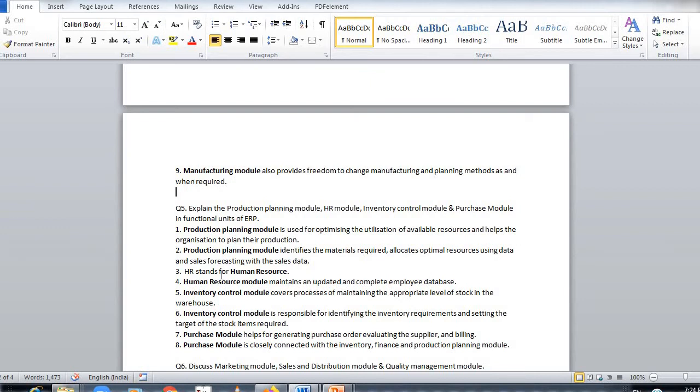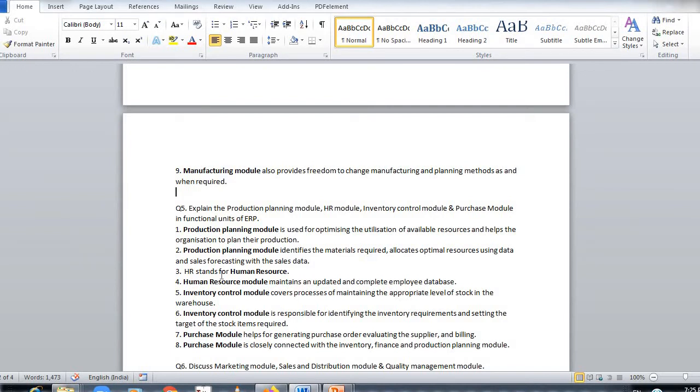Now production planning module is used for optimizing the utilization of available resources and helps the organization to plan their production. So whatever the available resource is there in the organization, man, material, machinery, we have to use it very precisely. If we use it precisely, we can beat the cost of production, so we can make good quality at a very cheaper price also, and it will help the organization to plan their production more effectively. Production planning module identifies the material required, what type of material is required, where the material is available at a very affordable rate, and it allocates optimal resources using data and sales forecasting with the sales data.